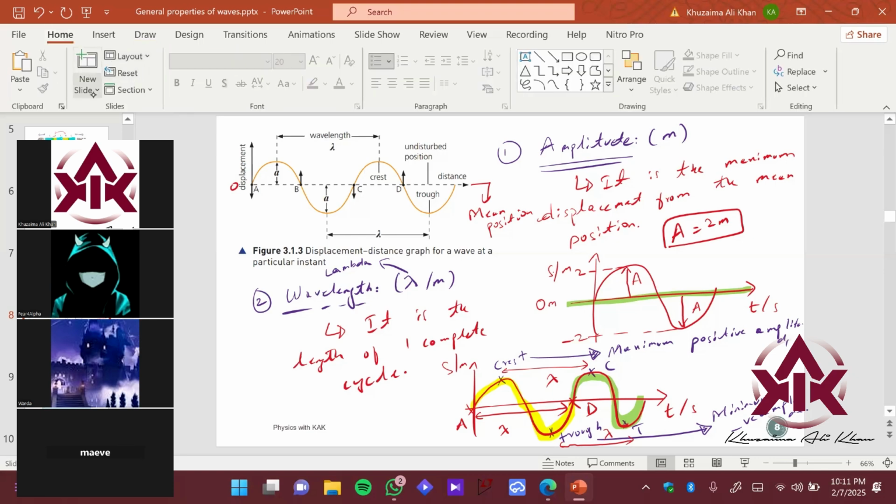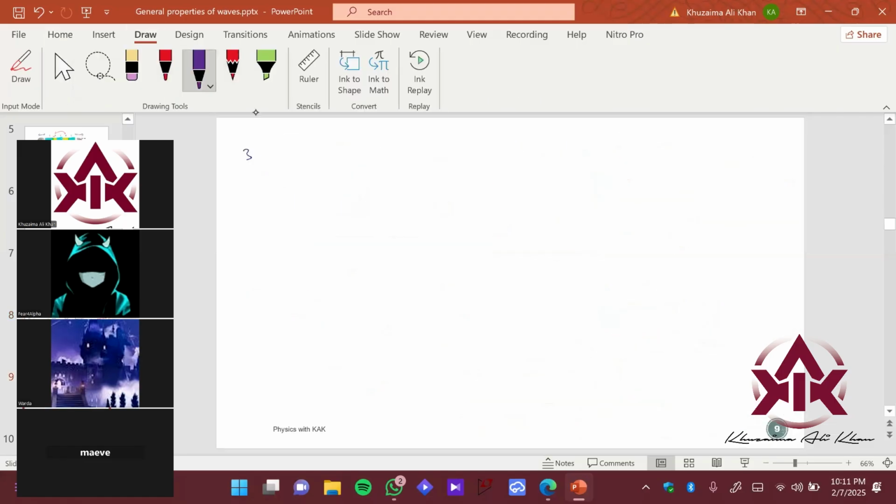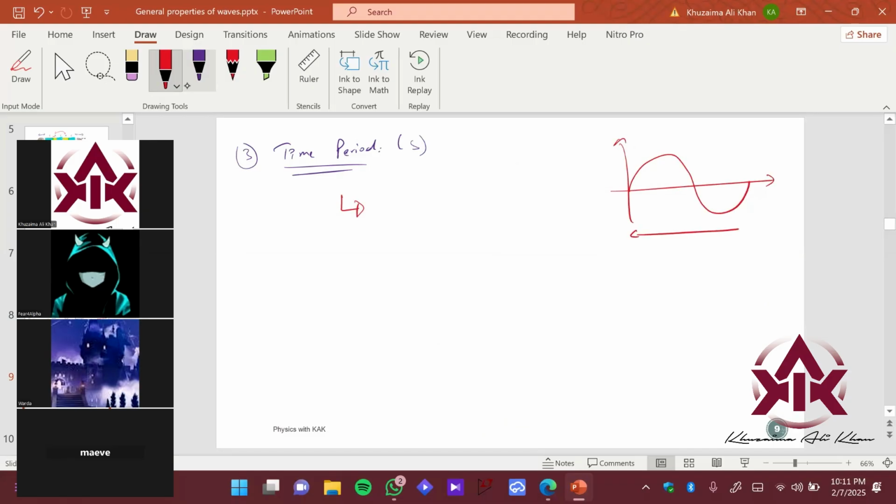Now we have another thing: what is time period? It is measured in seconds. It's just time. So let's say you have one wave like this. This is one complete cycle from here till here, and this is also one lambda, one complete cycle. So what is time period? It is the amount of duration to complete one cycle.